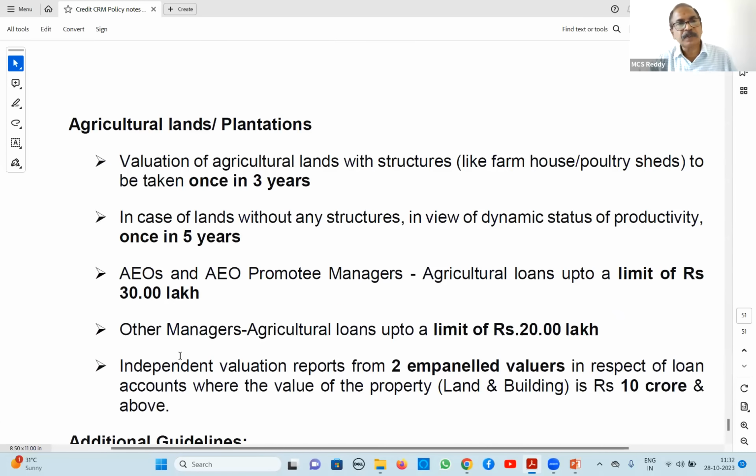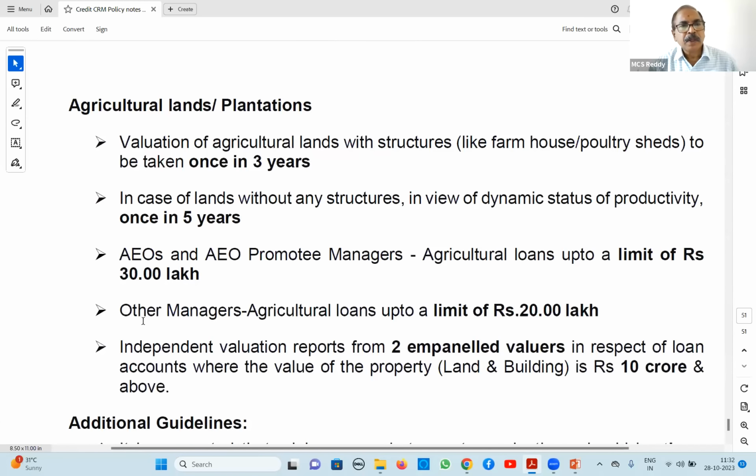Agricultural lands. Valuation of agricultural lands is normally once in 3 years. Poultry shed or dairy shed, farmhouse, etc., once in 3 years. If no structure is there, only open lands, in such case it is once in 5 years.